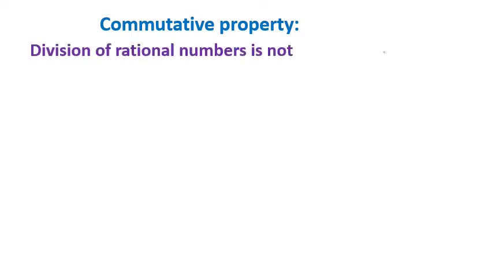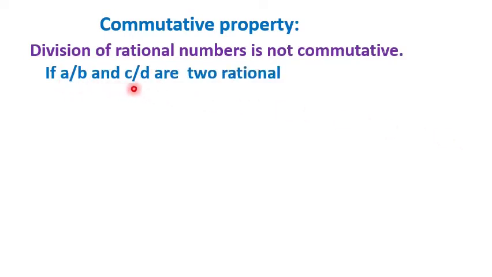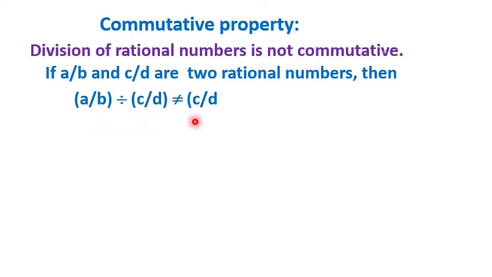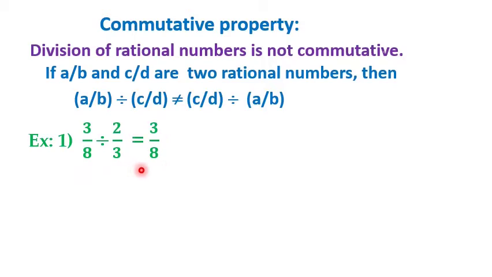Commutative property. Division of rational numbers is not commutative. If a by b and c by d are two rational numbers, then a by b divided by c by d is not equal to c by d divided by a by b. For example, 3 by 8 divided by 2 by 3 is equal to 3 by 8 into 3 by 2, which is equal to 9 by 16.